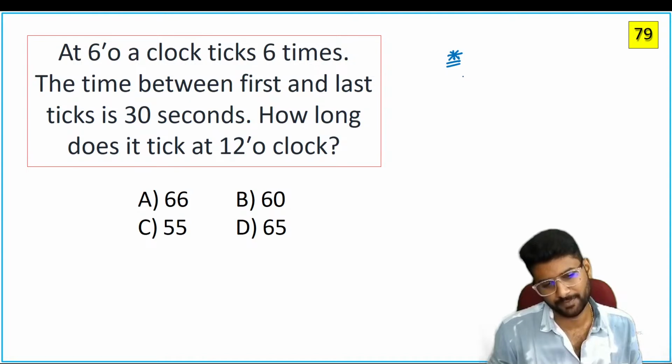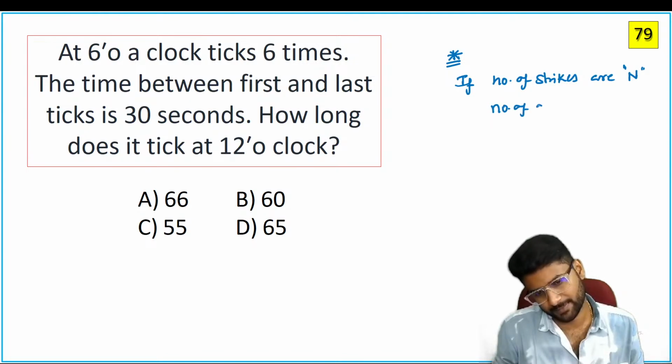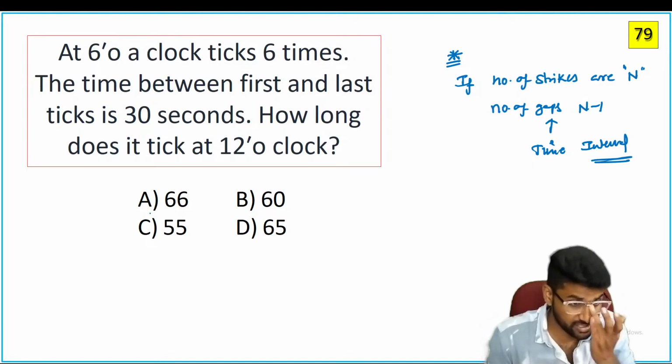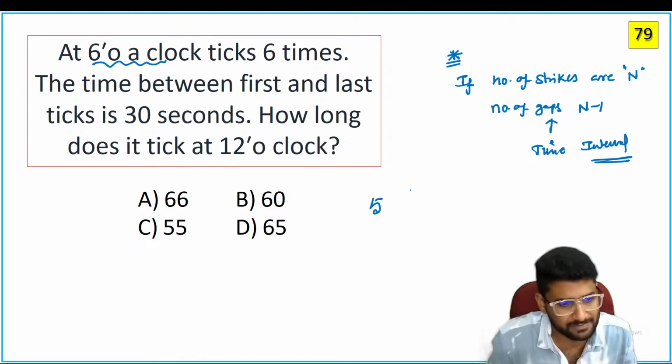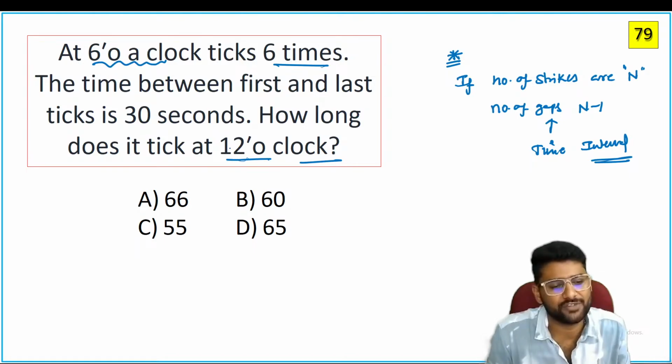Guys, remember this point. If the number of strikes is n and the number of gaps is n minus 1, that is the time interval. All are dealing with the time intervals. Now question 3: a clock at 6 o'clock ticks 6 times. See guys, at 6 o'clock, how many gaps can you form? 5 gaps. At 6 o'clock there are 6 ticks, and at 12 o'clock, how many times? 12 times. But here in the question, you should identify how many gaps are formed.